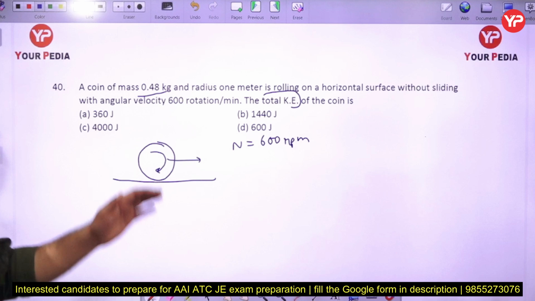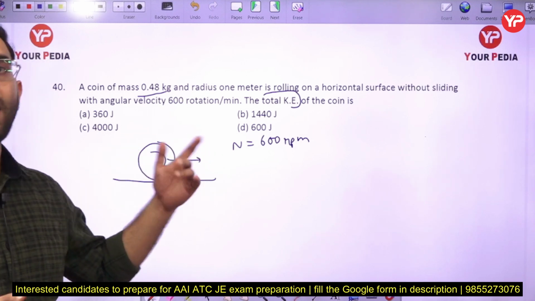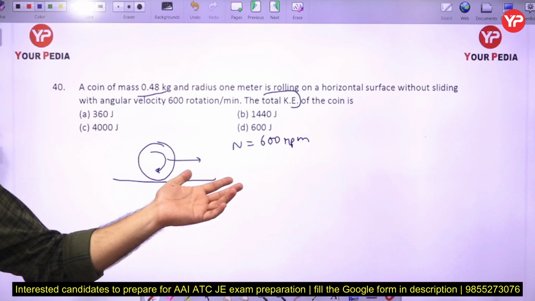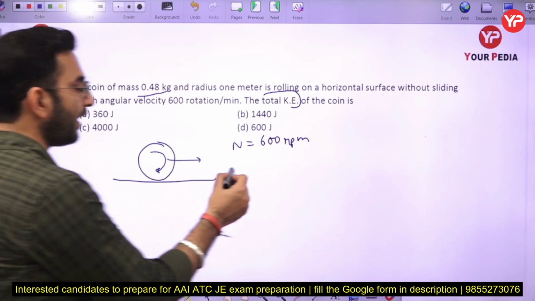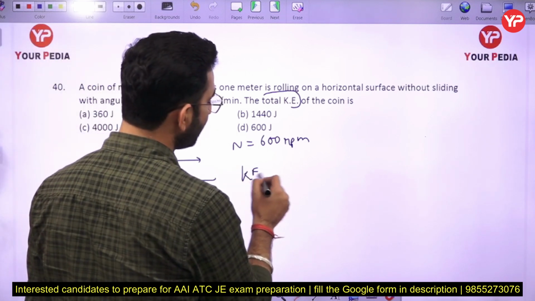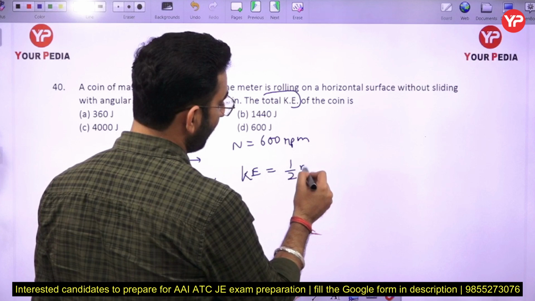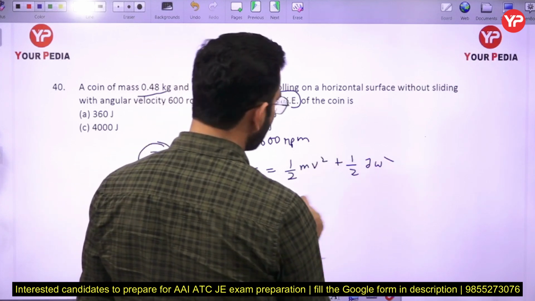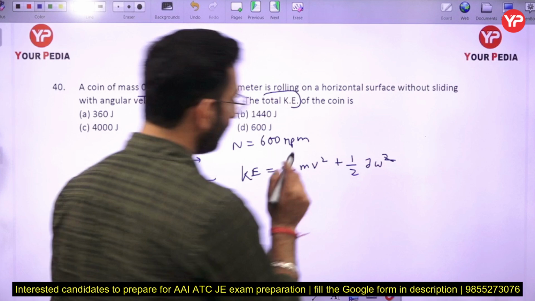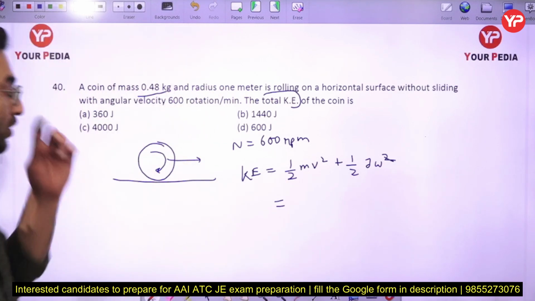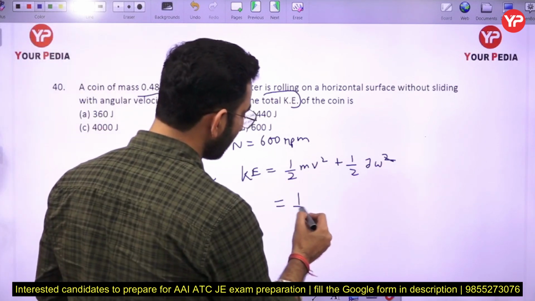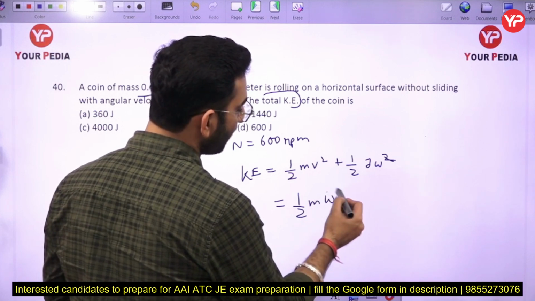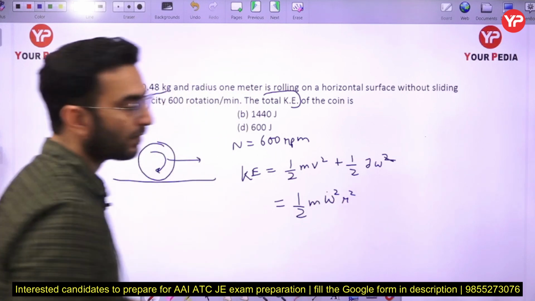So in that case you can write kinetic energy is equal to half mv square plus half I omega square here. This will be the final formula. So now here in this case, v is nothing but omega into r, so I can write omega square into r square.